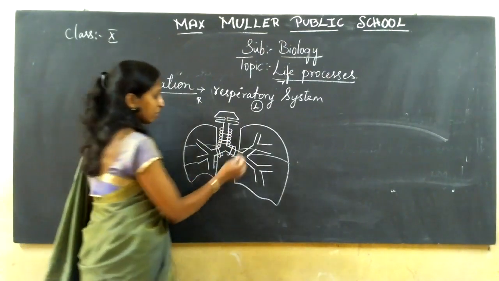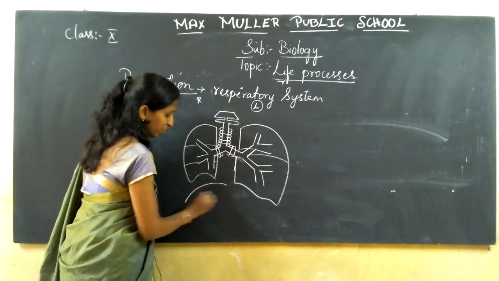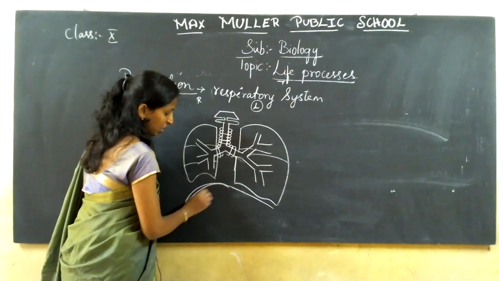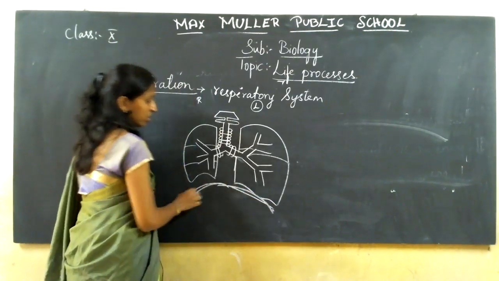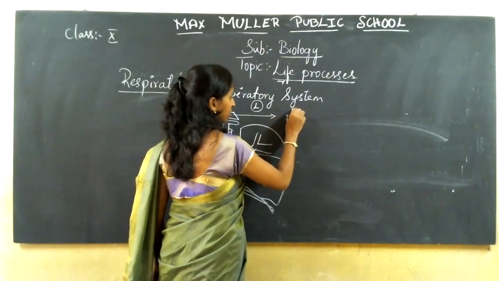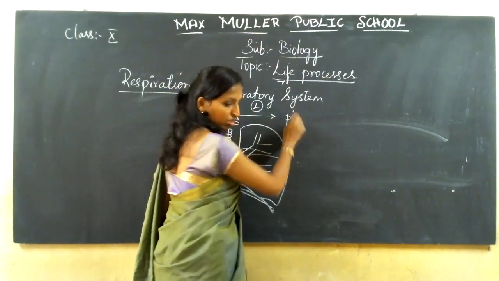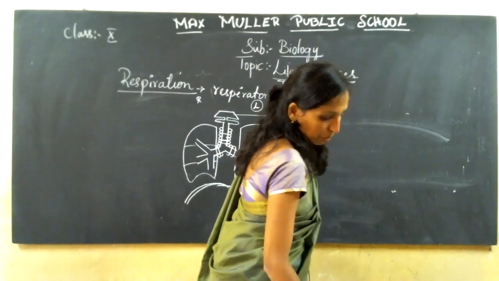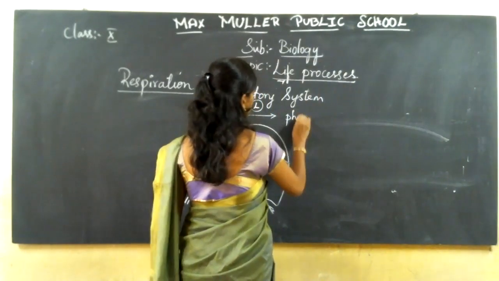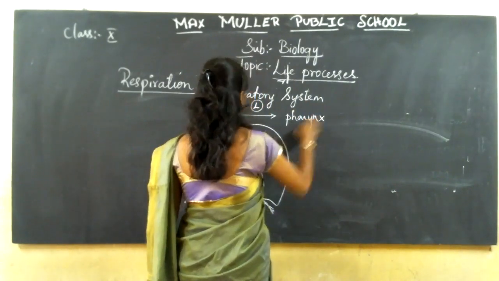So now let me label the parts. And you have a diaphragm. So here, it's your pharynx. Pharynx.